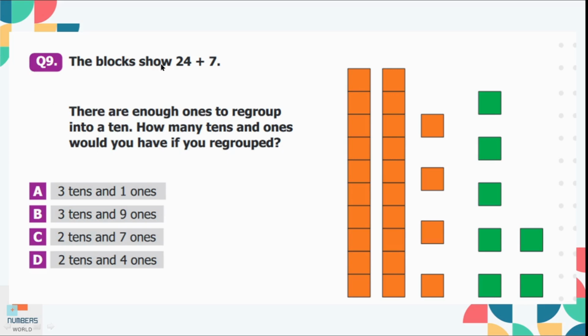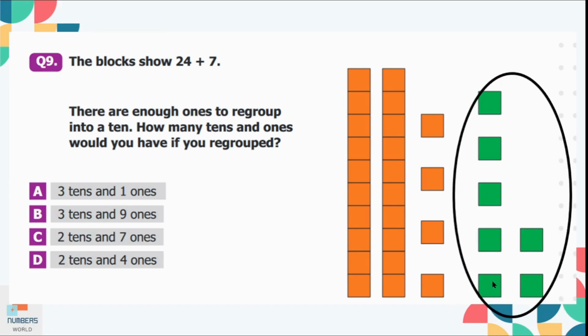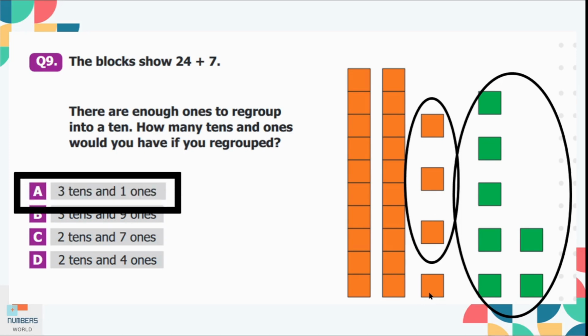Question number 9. The blocks show 24 plus 7. There are enough ones to regroup into a 10. How many 10s and 1s would you have if you regrouped? So we already have 2 10s here. If we take 7 green ones and 3 orange ones, the total is 10. So we can say that we have 3 10s and 1 ones. So option A is the correct option here.